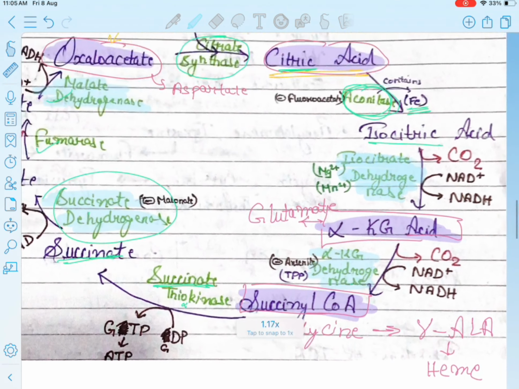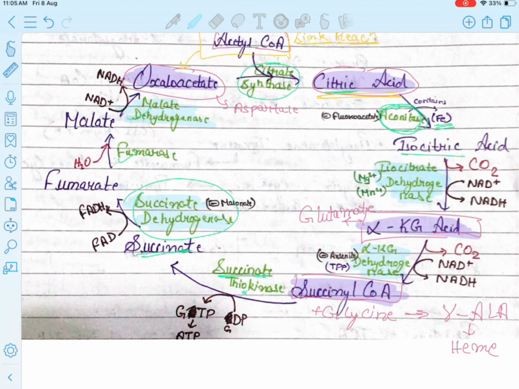And similarly, the rest of the two. Since the dehydrogenase enzyme is there, everywhere it is producing an energy molecule. Like isocitrate dehydrogenase is producing NADH from NAD+. Similarly, alpha ketoglutarate dehydrogenase is also doing the same. Then malate dehydrogenase is also doing the same.